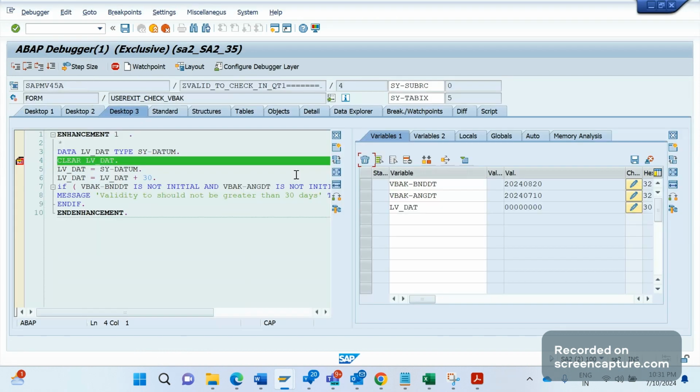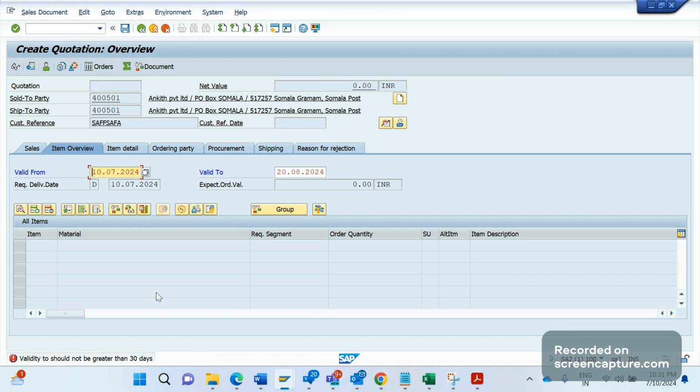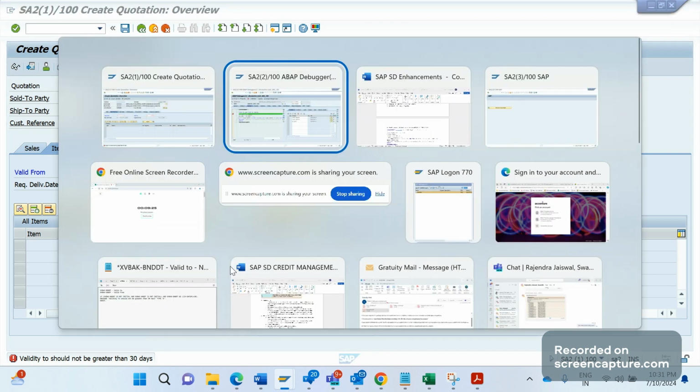And it won't disappear. The error message will keep coming up until we rectify this error. That's the meaning of an error message: the system won't allow us to proceed to the next screen. So this is how we should fulfill this client requirement.